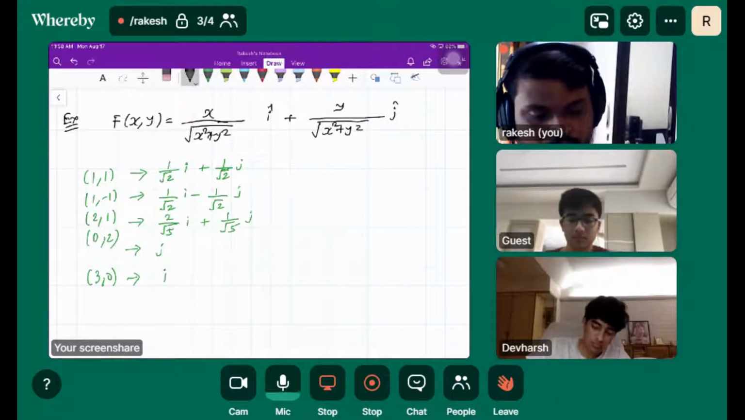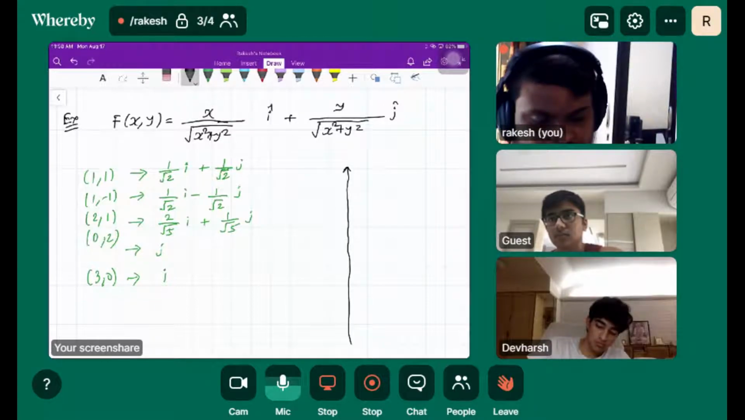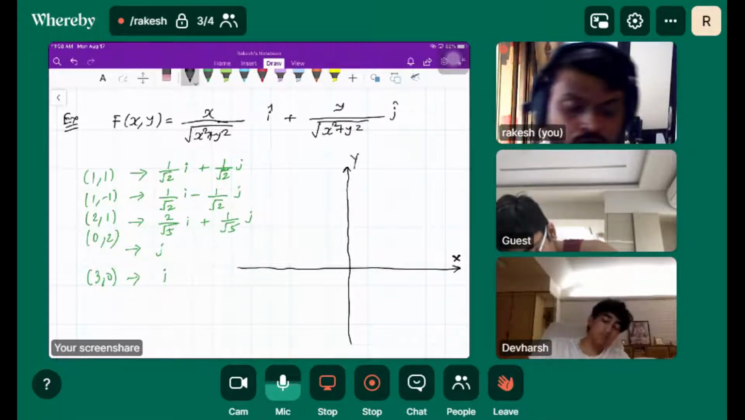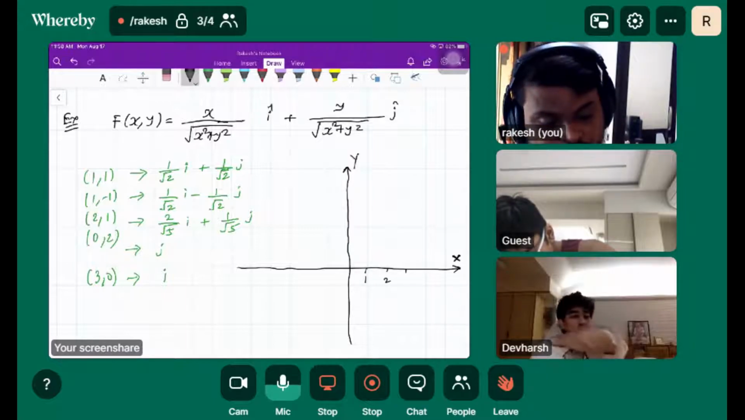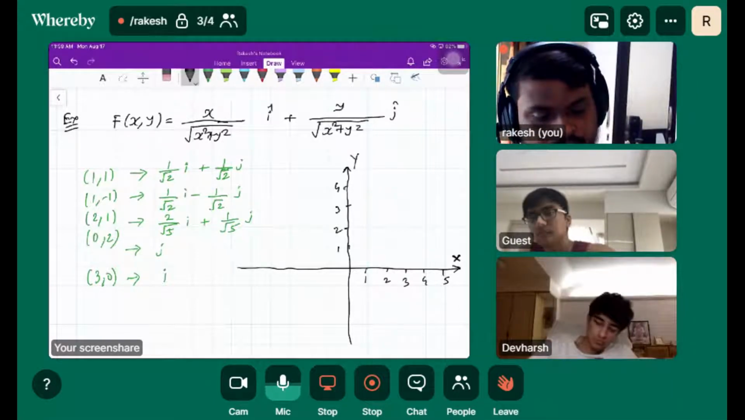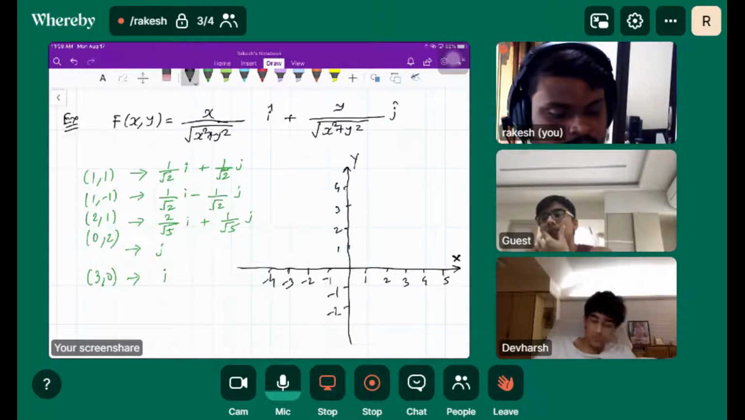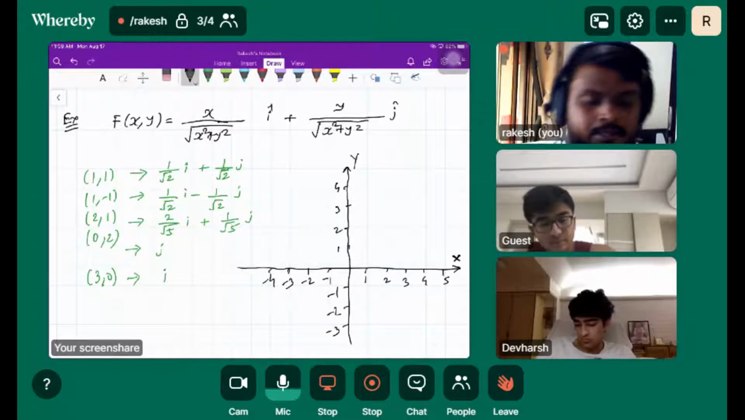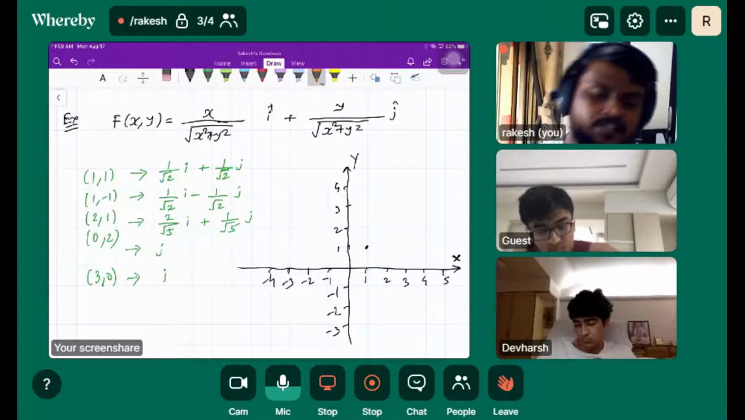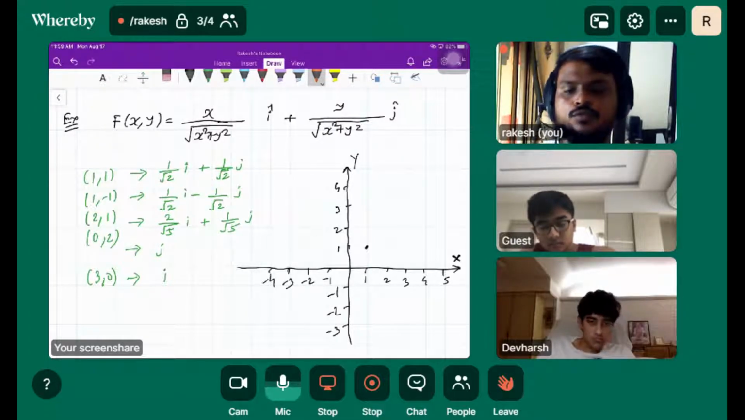So we'll draw the corresponding vectors here by drawing the xy plane. So this is x, this is y. 1, 2, 3, 4, 5, and 1, 2, 3, 4, minus 1, minus 2, minus 3, minus 4. Fine. So 1 comma 1 is this. My corresponding vector is 1 over root 2 i plus 1 over root 2 j.